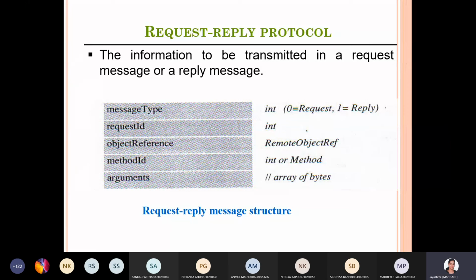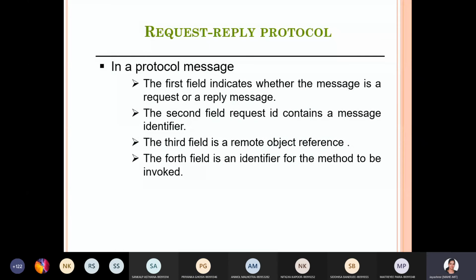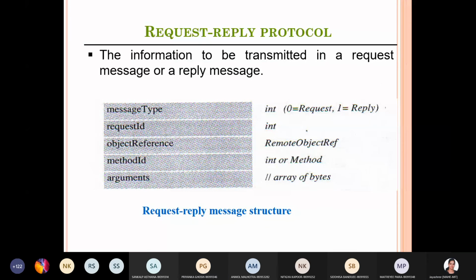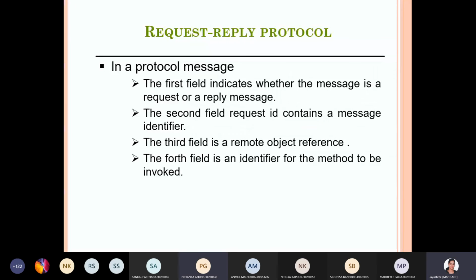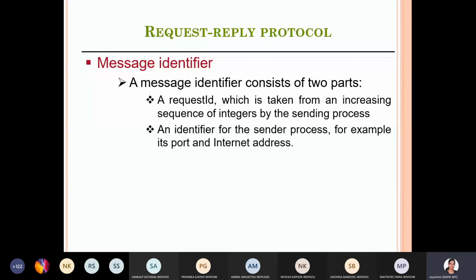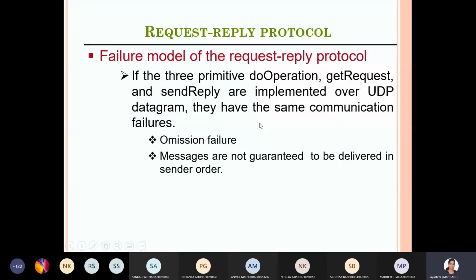What's your roll number? 60 ITB. That time also answered, right? Okay. And this protocol message identifier is to identify a message. Request ID is an increasing sequence of integers.